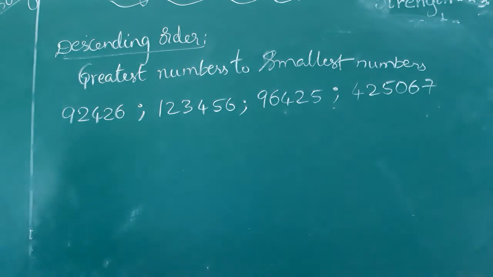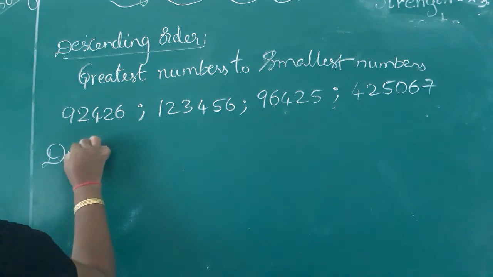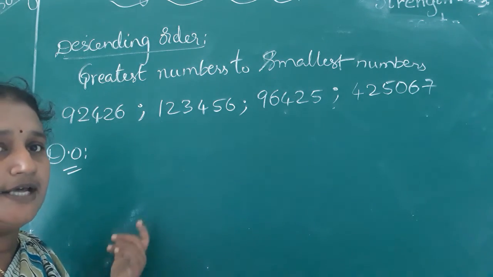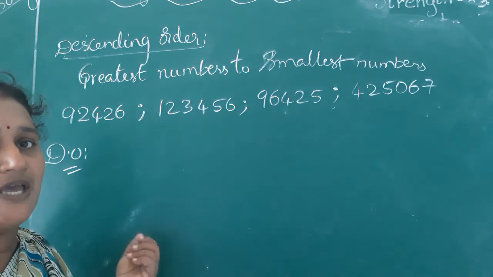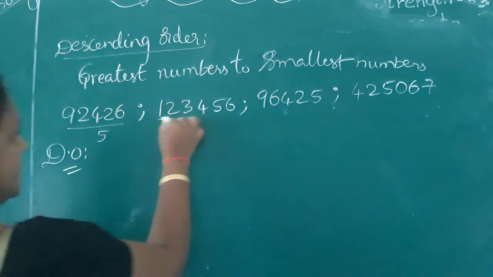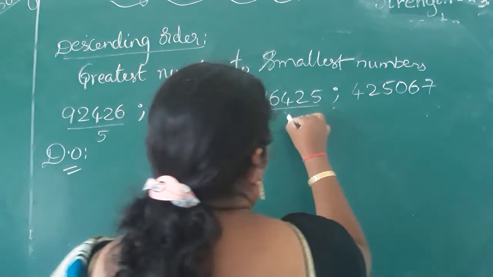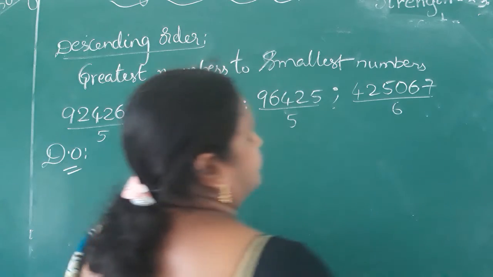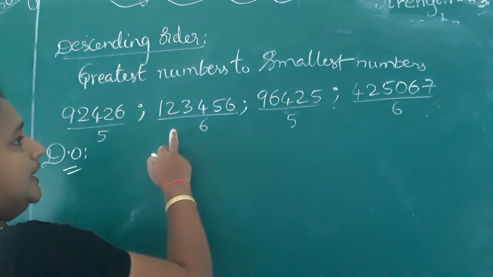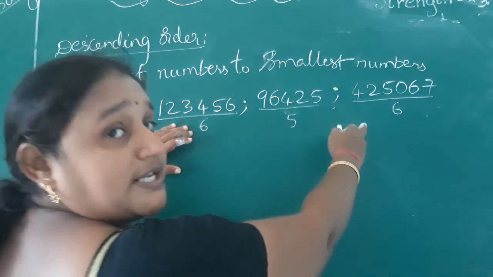See these numbers. They given us to write them in descending order. Descending order means arranging numbers from greatest to smallest. Same rule like ascending order. First you have to count how many digits are there. Here 5, here 6, here 5, again here 6. So the number which is having 6 digits is the greatest. These two are 6-digit numbers.